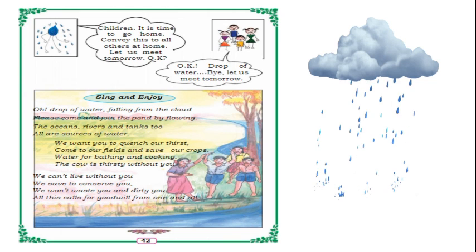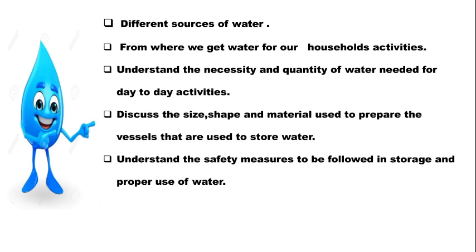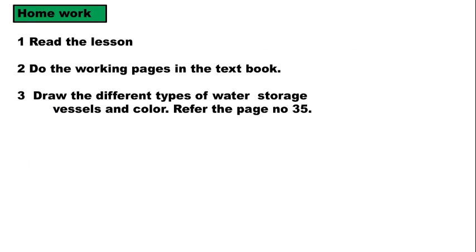You also sing and enjoy this song, children. So what have we learned from this lesson, children? Different sources of water, from where we get water for our household activities. We understood the necessity and quantity of water needed for day-to-day activities, the size, shape and material used to prepare the vessels that are used to store water, and the safety measures to be followed in storage and proper use of water. Isn't it, children? I hope you understood this lesson.